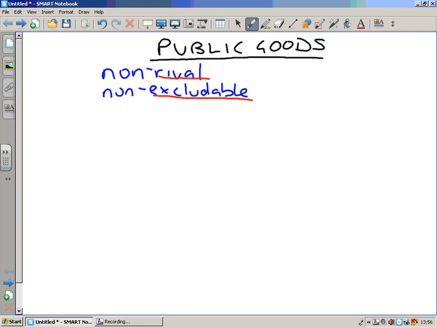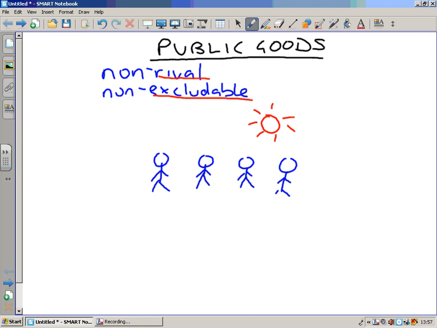Let's take a very quick example. Let's imagine that we have 4 people in a room. These 4 people are in a very, very dark room, and what they're considering doing is looking to set up and exploit or make profit from a lighting system.